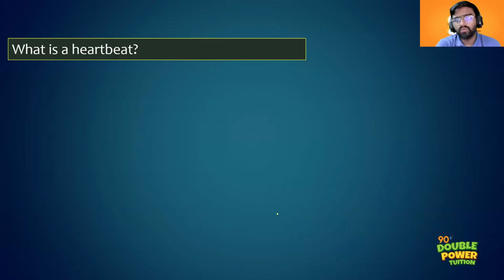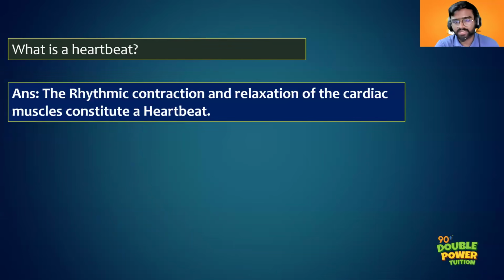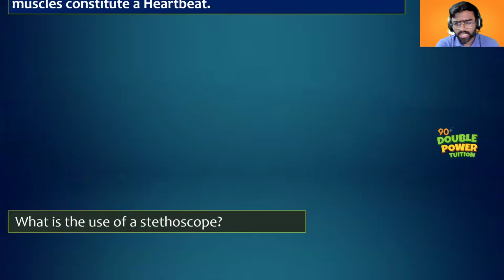So next question, what is a heartbeat? This is a short answer type. Can you read out your answer? The rhythmic contraction and relaxation of the heart is called a heartbeat. Very good. Yes, that is the answer. The rhythmic contraction and relaxation of the heart or cardiac muscles, that is the heartbeat.